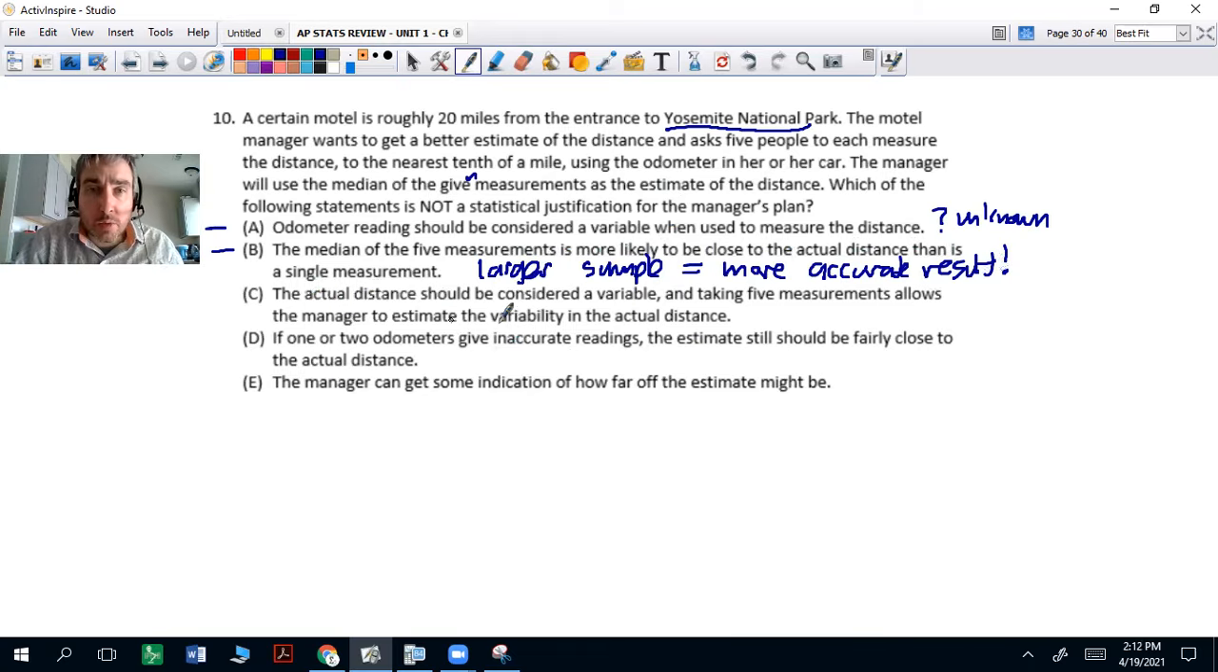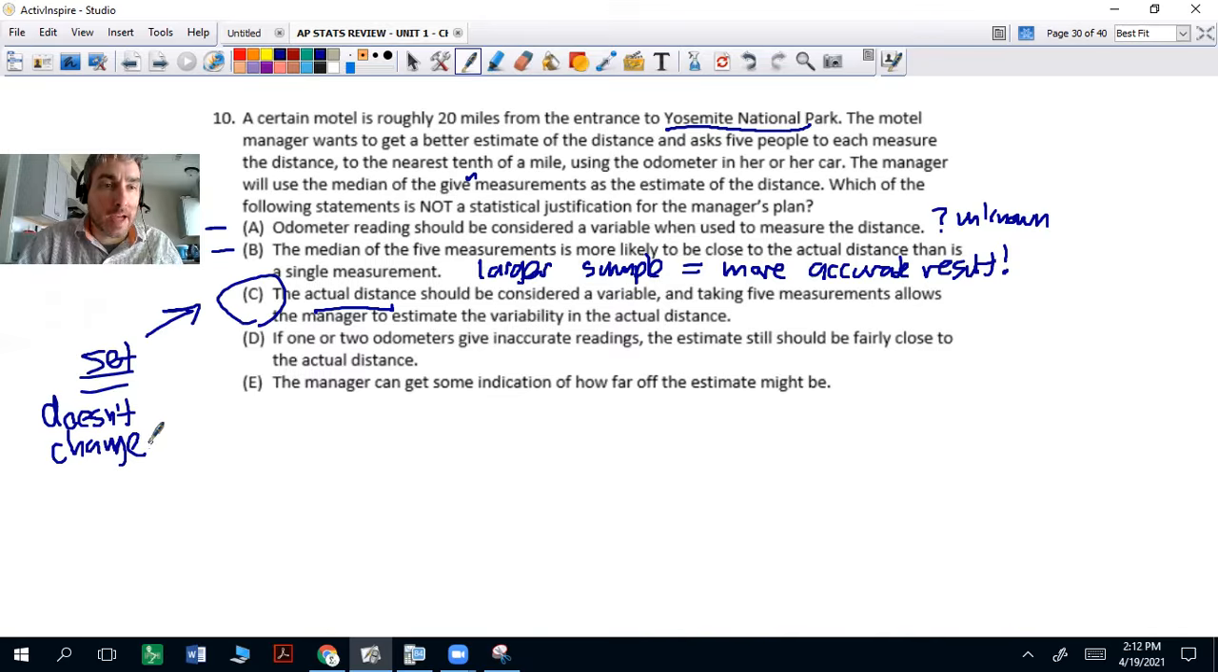C, the actual distance should be considered a variable. And take time out, the actual distance is not a variable. That's a parameter, that's set. Doesn't change. The actual distance, what we're trying to measure, is not a variable. The 5 measurements can change, but the actual distance doesn't change. So that's actually the one that's not true.